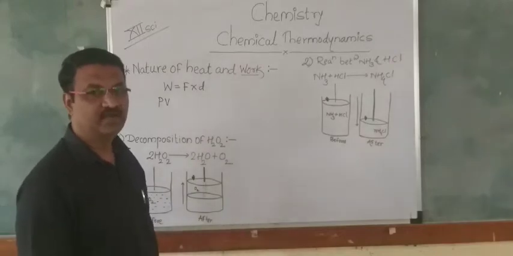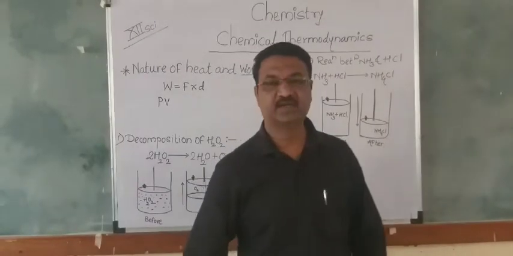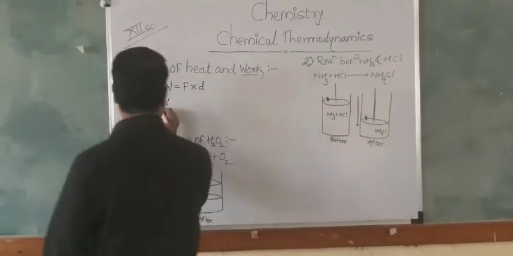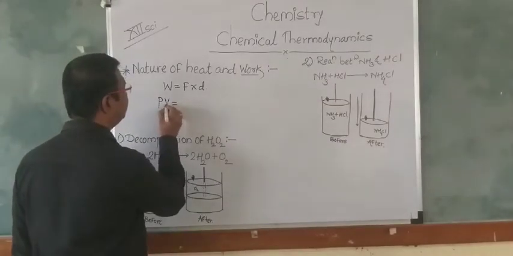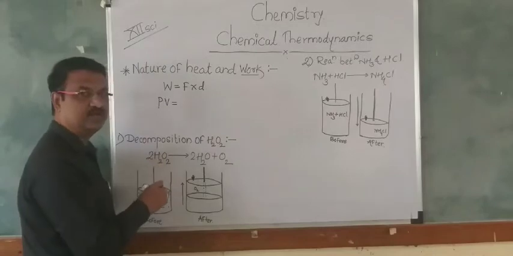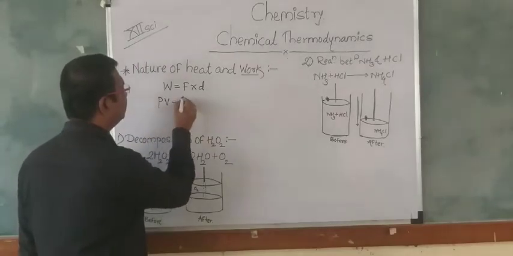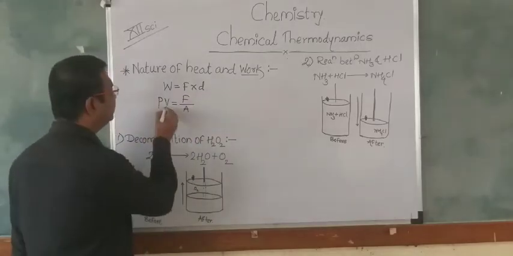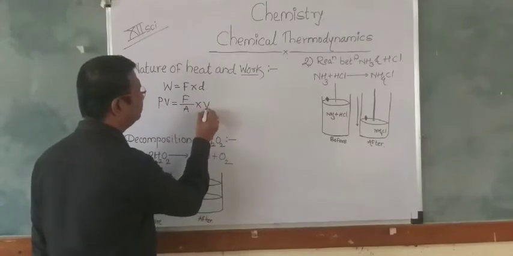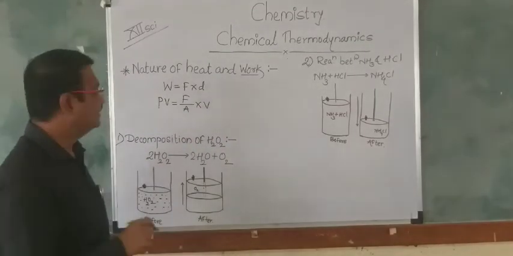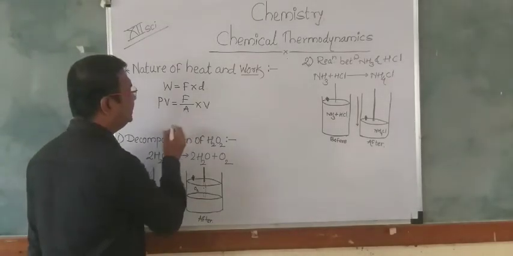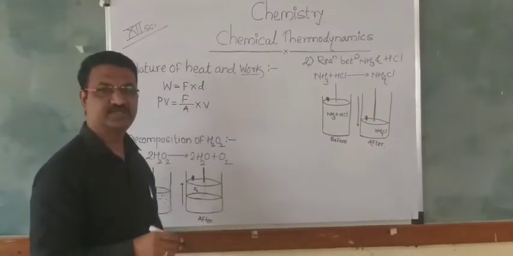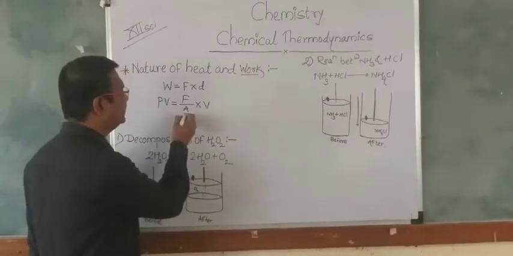Pressure is nothing but force per unit area, and we can include this in P, force per unit area, into V. Then the area is nothing but distance squared, and the volume is nothing but distance cubed, so these values are included in the equation.